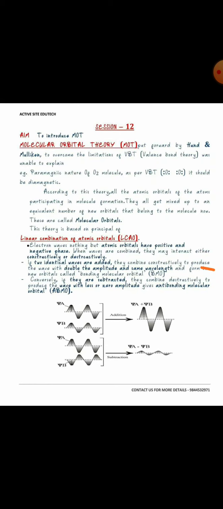Molecular orbital theory is purely a quantum mechanical concept, so it's based on quantum mechanics. The underlying principle of molecular orbital theory is LCAO, the linear combination of atomic orbitals approach. As per LCAO, each orbital is treated as a wave function and is designated by psi.